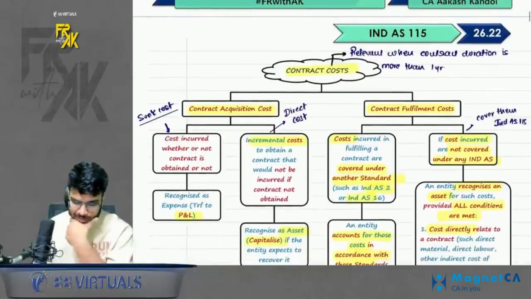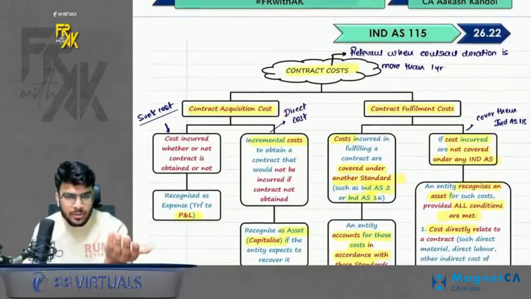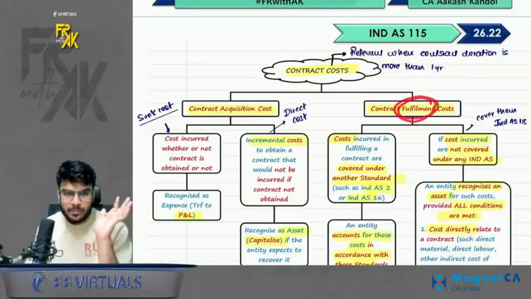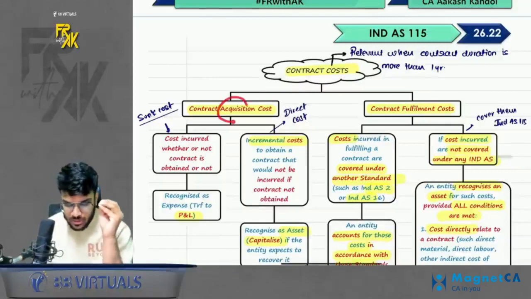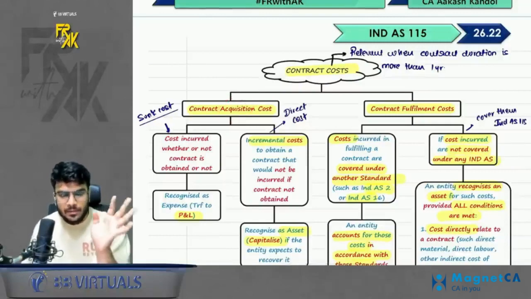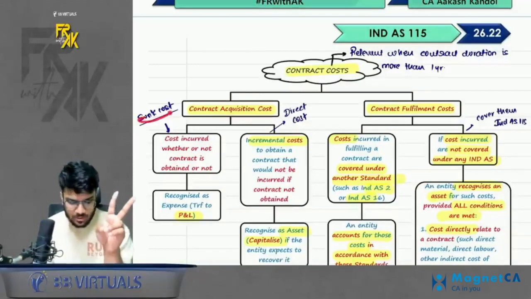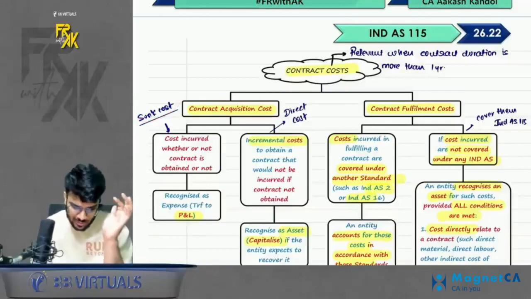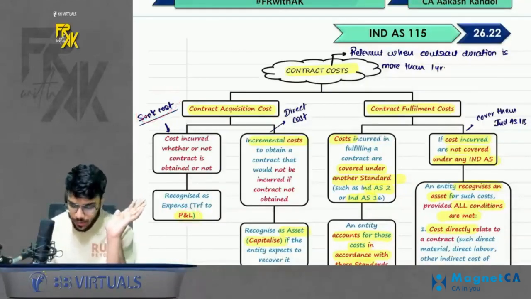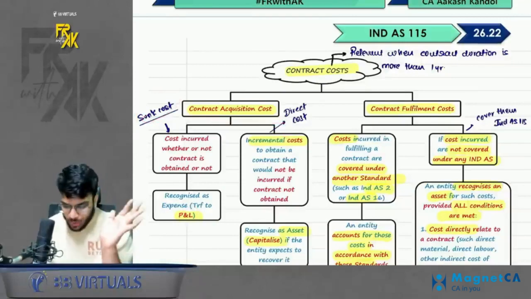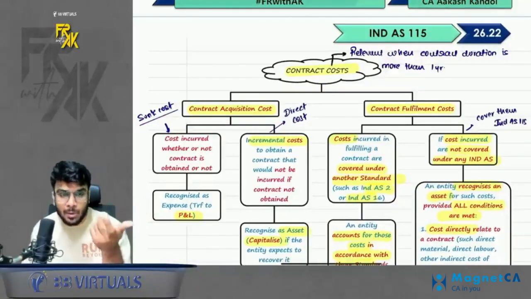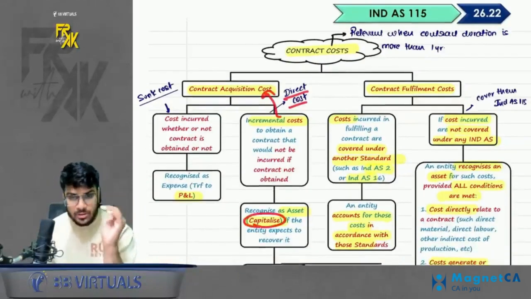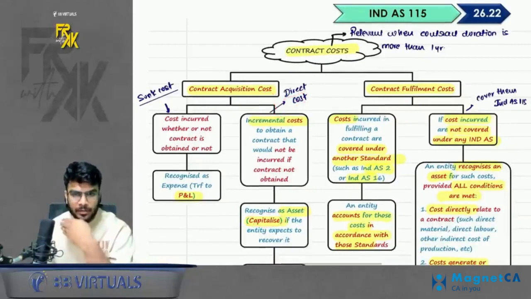Now how to account for this? It simply says that there are 2 types of cost: one is contract acquisition cost, one is contract fulfillment cost. What is the meaning of contract acquisition cost? Any cost which you pay to acquire the contract. In this also there are two types of cost. One is sunk cost. You incur the cost, you might get the contract, you might not get the contract. So sunk cost, transfer to P&L simply. If it is a direct cost, that means any cost which you incur to acquire the contract and it is directly attributable, that means you incurred this cost only because of this contract, in that case, you will capitalize the cost and book it across the period of the contract.